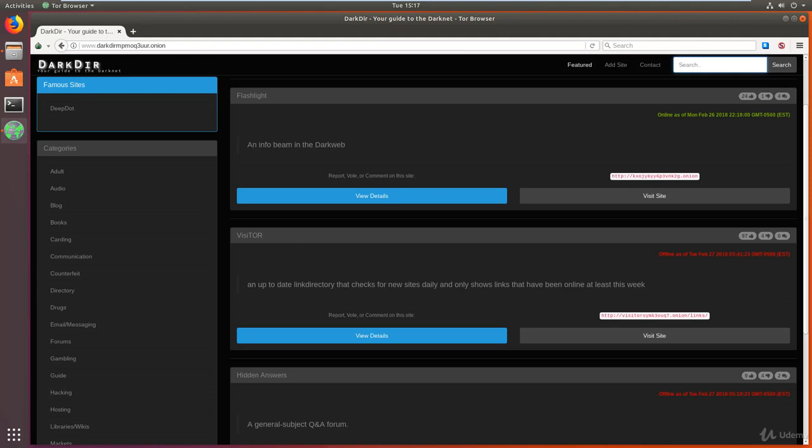Now we looked at the hidden wiki, and the hidden wiki is a great starting point for finding different links that you can explore depending on the services and what they're about. But with directories, this is an extra or a better starting point. Well, not really a starting point, it's essentially a directory full of links. So if you want to look for newer links, or you've performed some searches on the search engines and you've not got what you want, this is also a great place to start looking from.